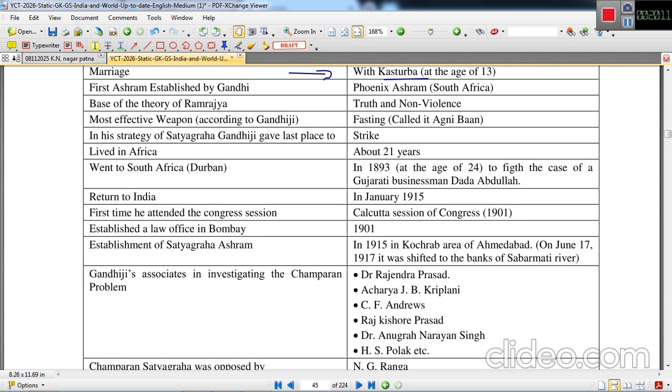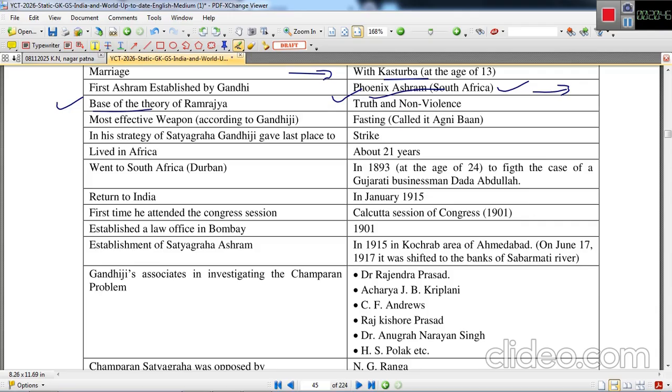First ashram established by Gandhiji was Phoenix Ashram, which was established in South Africa. This was the initial period wherein Gandhiji and Gandhian philosophy developed. Gandhiji's method of struggle was tested here in South Africa. On the basis of Phoenix Ashram, Gandhian ashrams in India were established, like Sabarmati Ashram and so on.